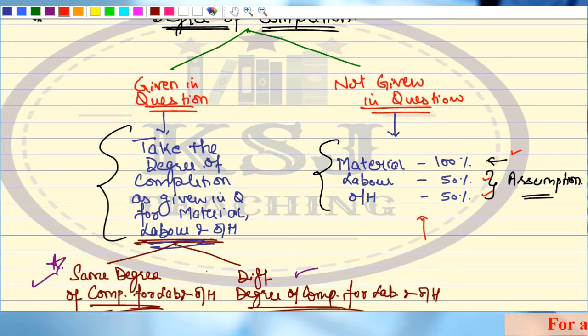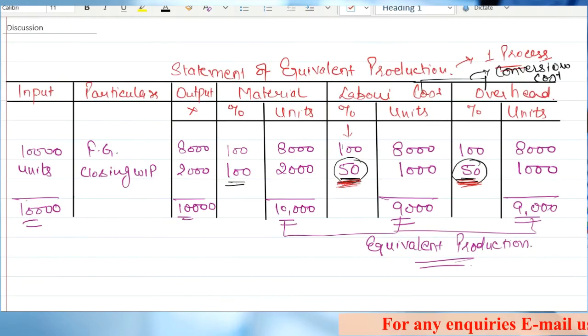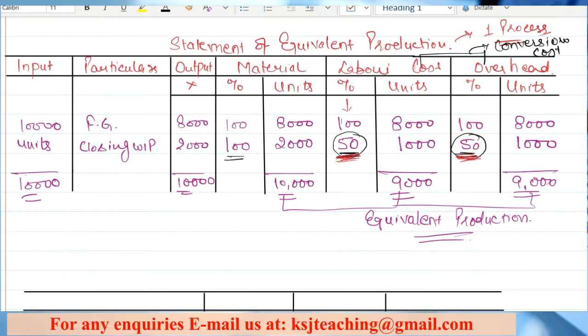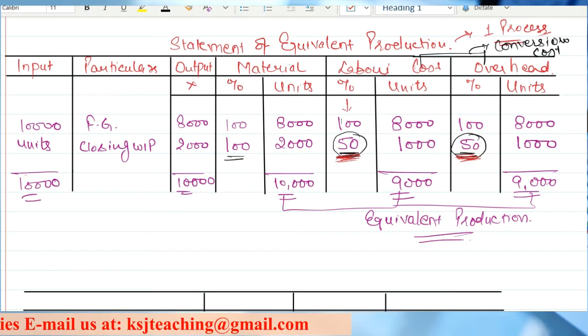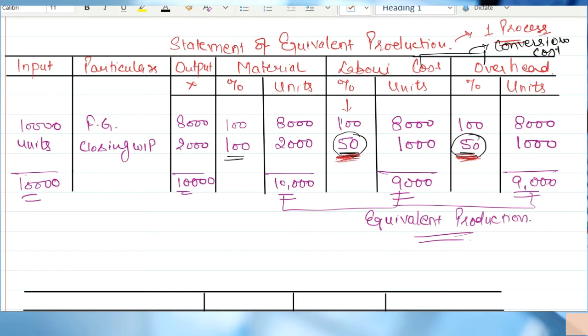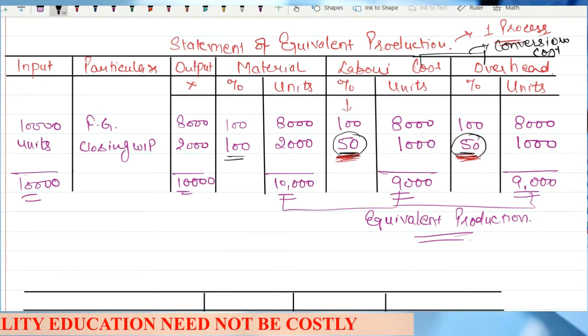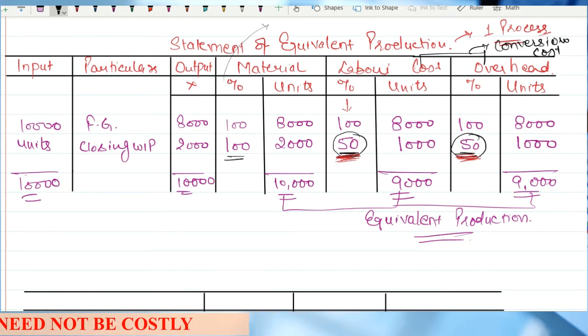Okay. Now we discussed this statement also. I've shown you the statement of equivalent production, how to prepare it. These are the columns. This is the way in which you will be preparing the statement of equivalent production: input, particulars, output, then material. In material you will make two columns. One is for the percentage. Percentage shows the degree of completion. If you talk about this percentage column, this shows basically nothing but the degree of completion.